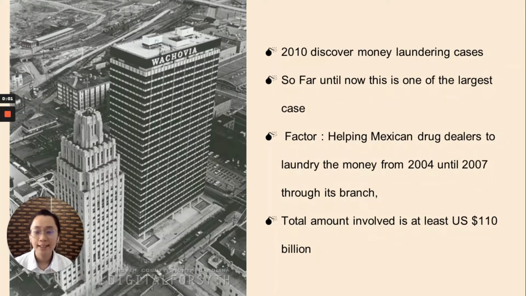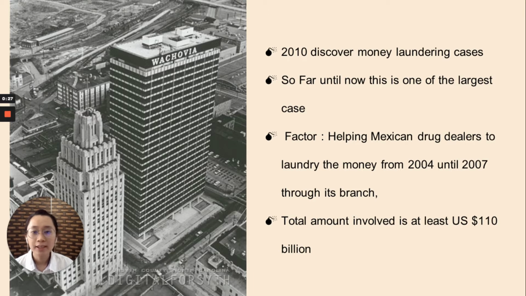So the Wachovia case is pretty popular among money laundering cases compared with the others, since until now it is one of the largest cases in the world because the amount involved is very high. This case was discovered by investigators in 2010.